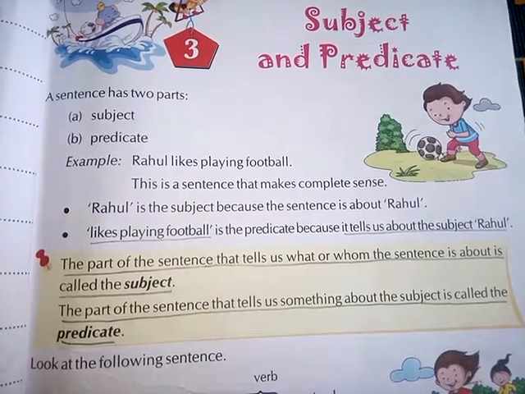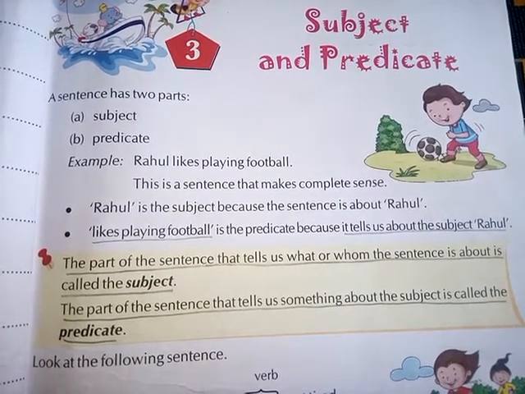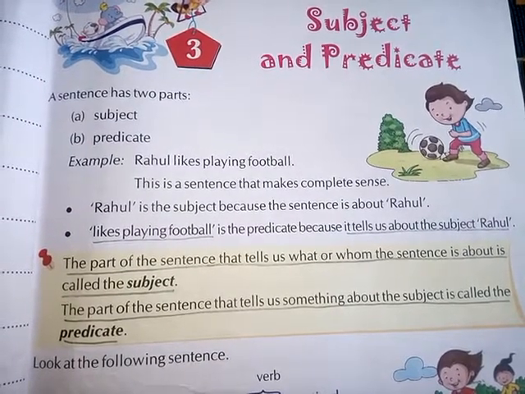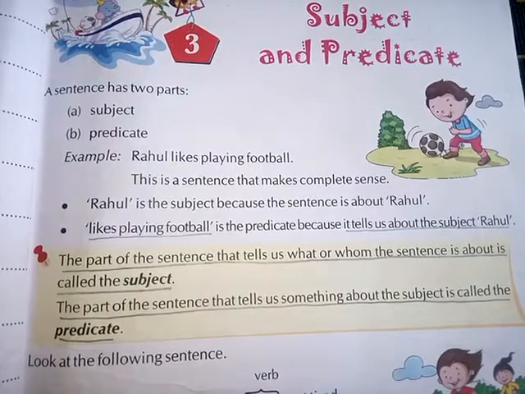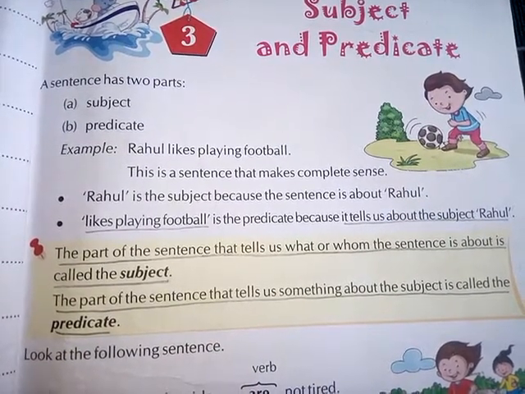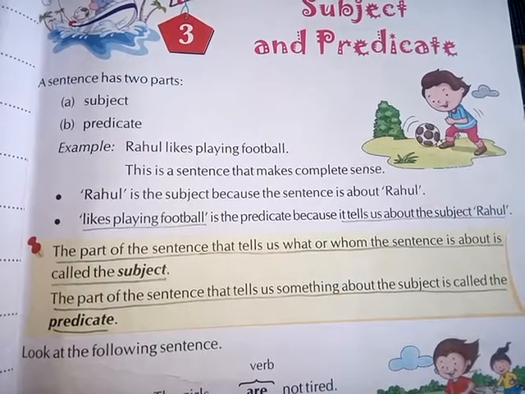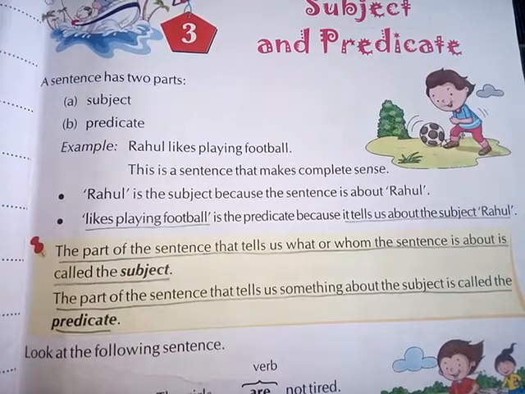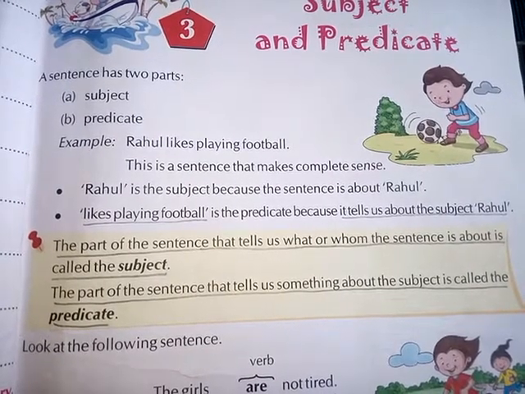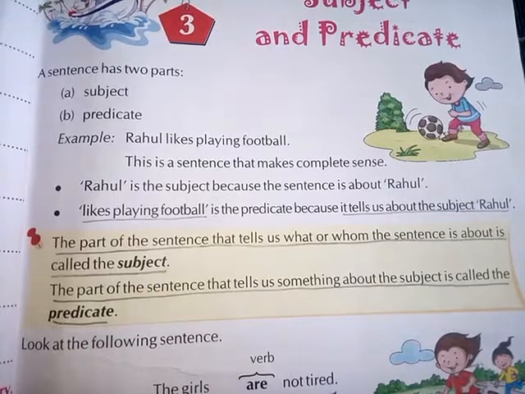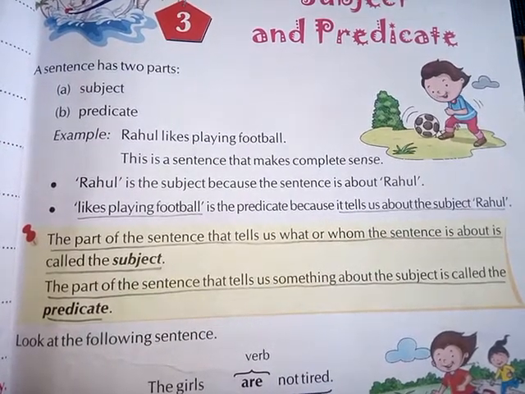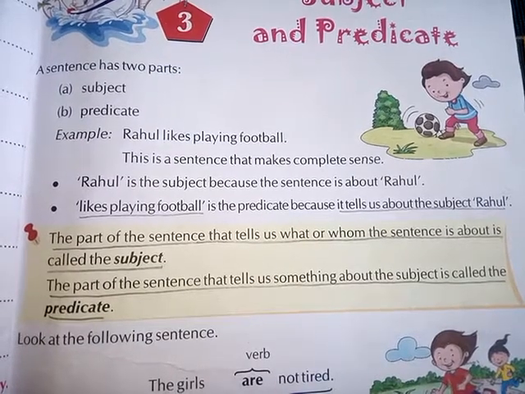Hello everyone, we are going to check out chapter number 3, subject and predicate. A sentence has two parts: A. Subject, B. Predicate. For example, Rahul likes playing football. This is a sentence that makes complete sense. Rahul is the subject because the sentence is about Rahul. Likes playing football is the predicate because it tells us about the subject Rahul.